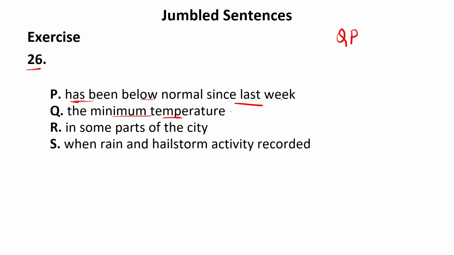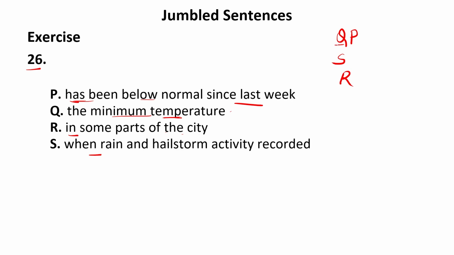Now since last week, in some parts of the city. After this we have "when rain and hailstorm activity recorded." So S can be either the first sentence or the last sentence, or it can come in between as well. "In some parts of the city" can also create the first sentence.